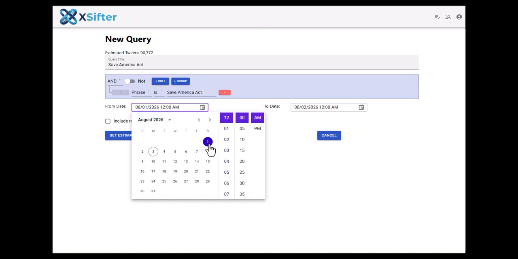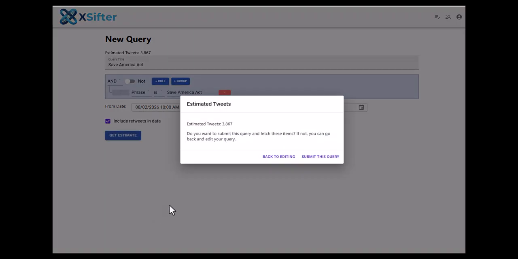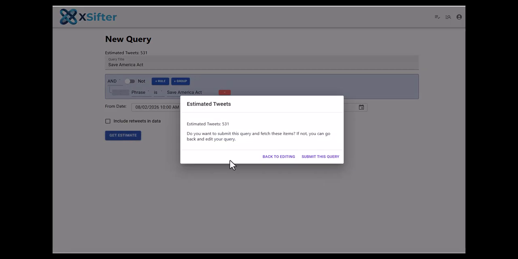They are pay as you go, and so I might select a single day and a single smaller slice of time, say 10 a.m. to, let's call it 12 noon. Include retweets, that's 2 hours. Include retweets, the estimate is 3,867. That might be smaller than I want. If you don't include the retweets, the estimate is just 531.